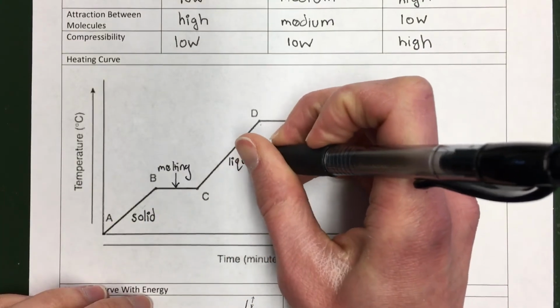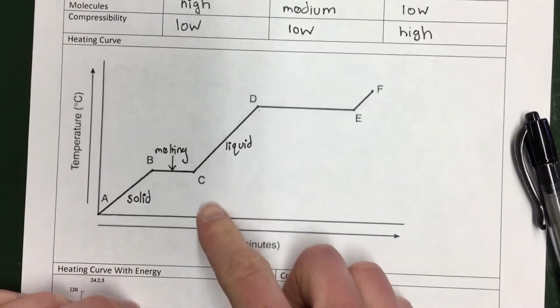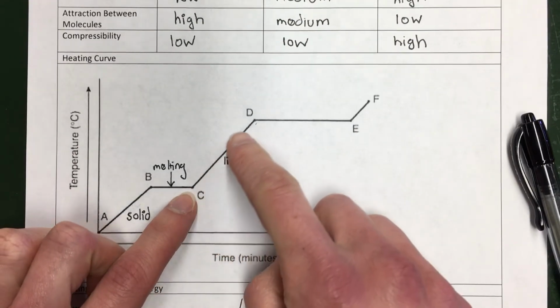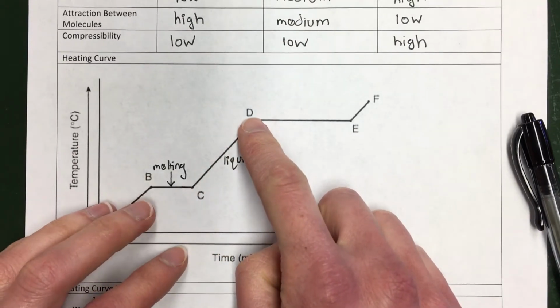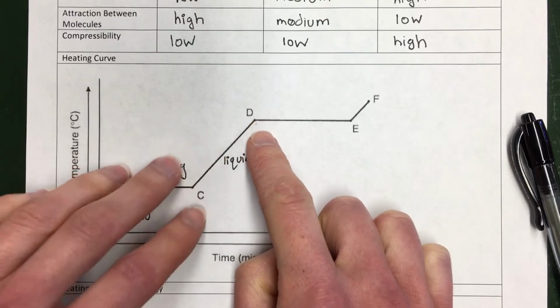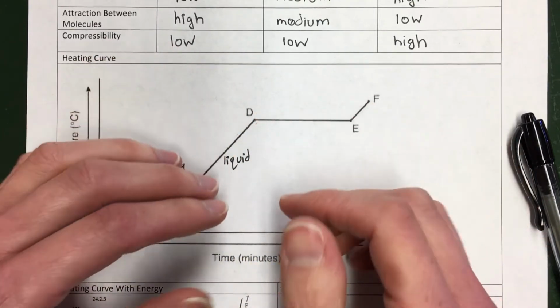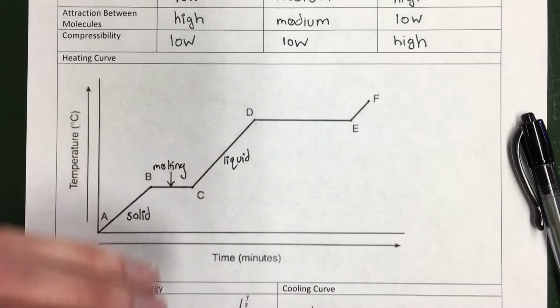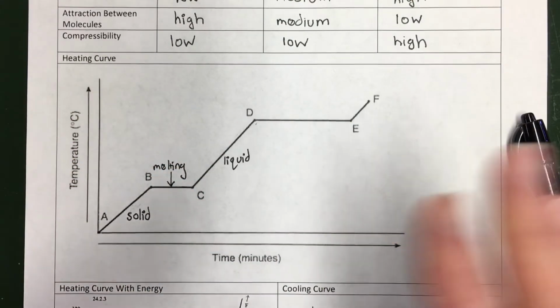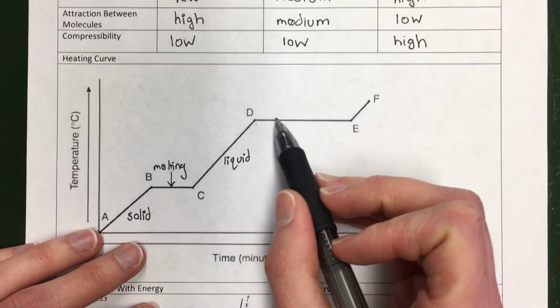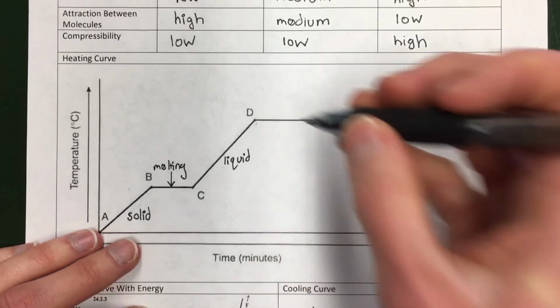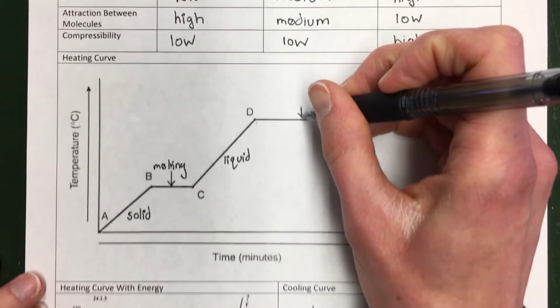Imagine again that we have a beaker of water now. We're heating it up. And at some point, it's going to get to its boiling point. Now, you should know from your life experience, when you put a pot of water on the stove and get it to its boiling point, it doesn't increase in temperature once you get it there, right? It stays at the same temperature until it all boils off. So this is the boiling point.